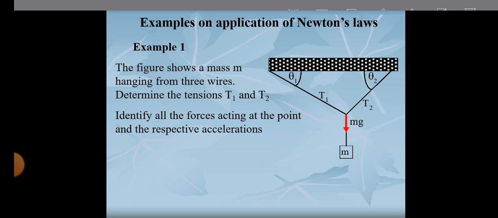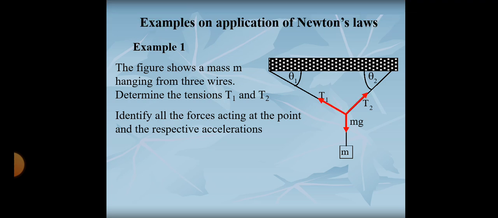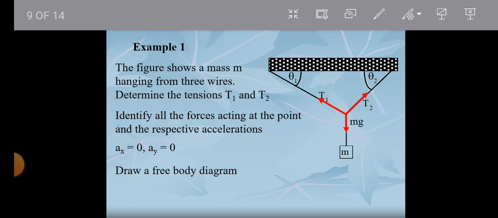Now, let us do the following example. Don't be scared. The figure shows a mass M hanging from 3 wires. Determine T1 and T2. Identify all the forces which are acting at a point and the respective accelerations.